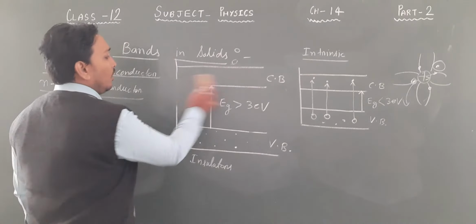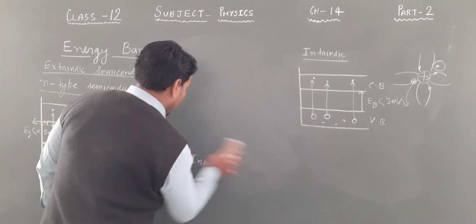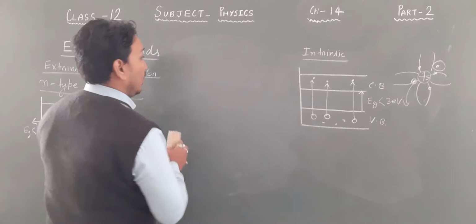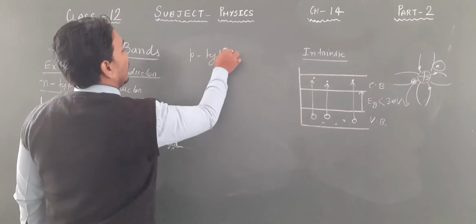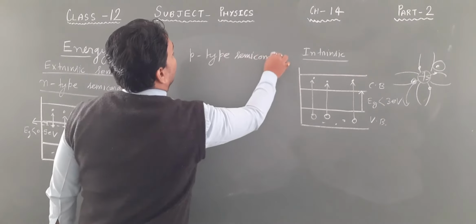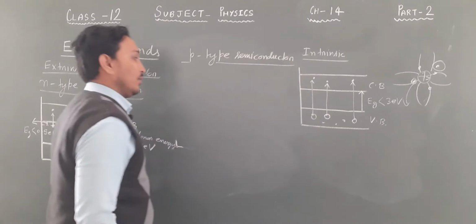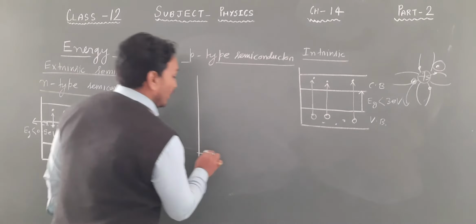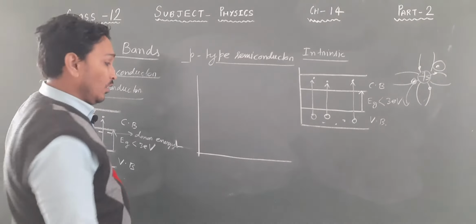Okay. Now let us discuss the last one. The last one is the P-type semiconductor. What is a P-type semiconductor? We know that trivalent impurities are mixed, trivalent impurities are doped.